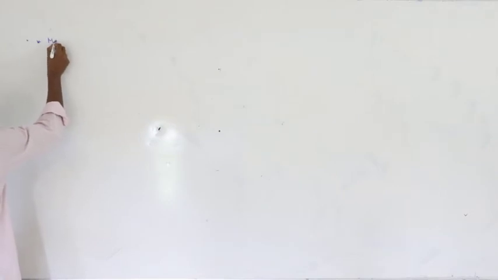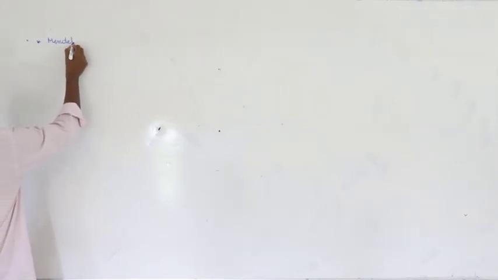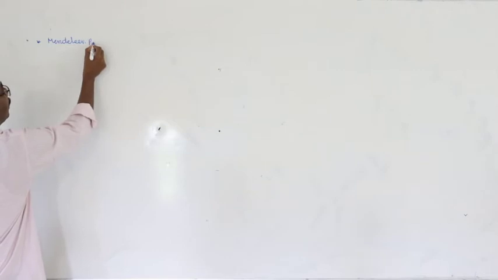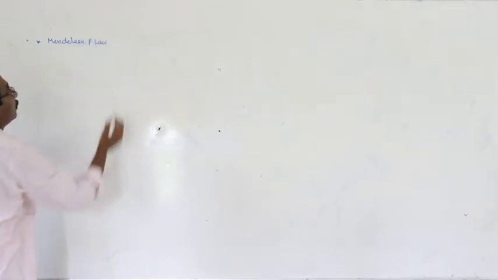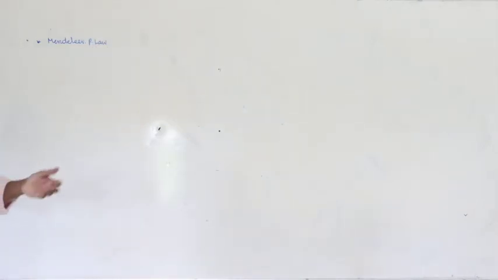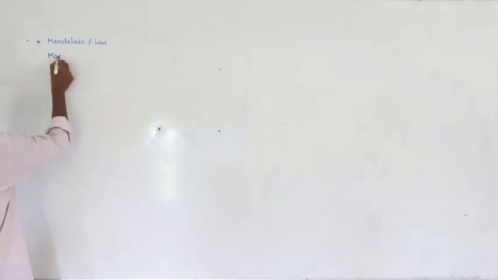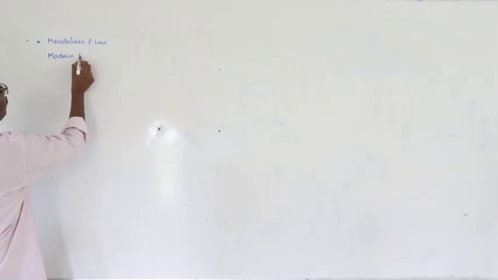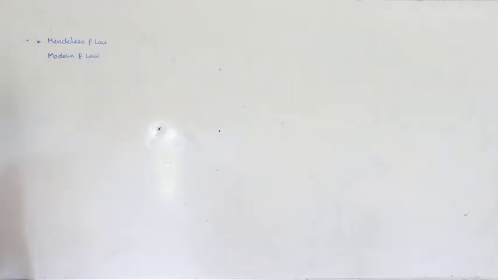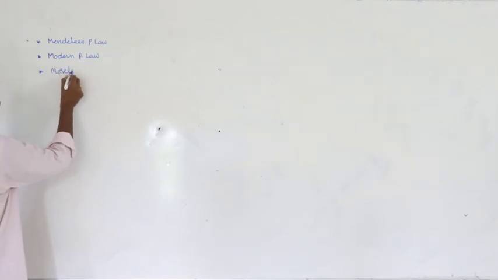First one, Mendeleev periodic law. Now simply you have to recall the concept given in the chapter. Next, modern periodic law. Right? And then Moseley's expression.